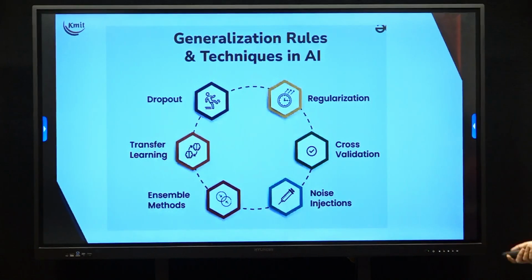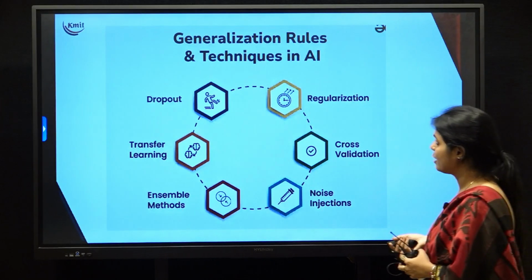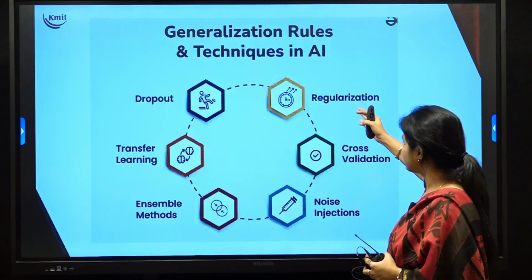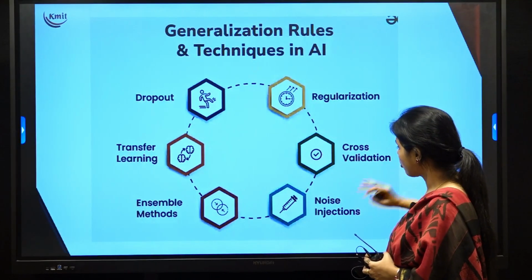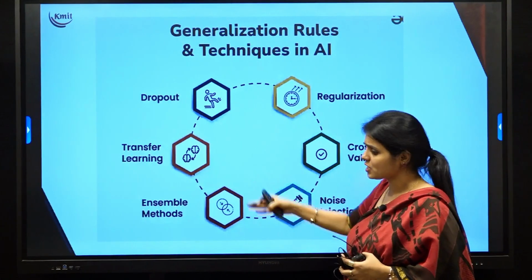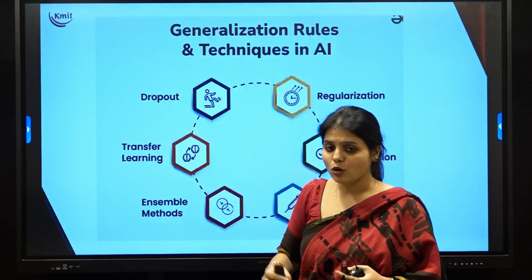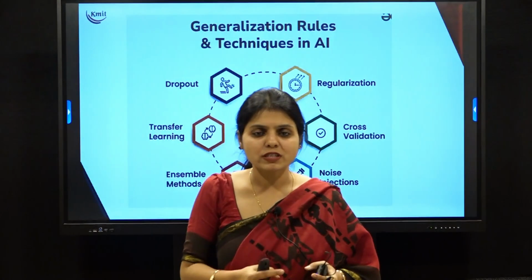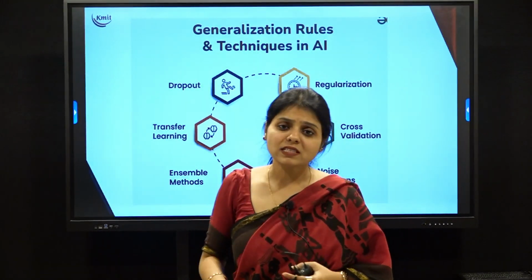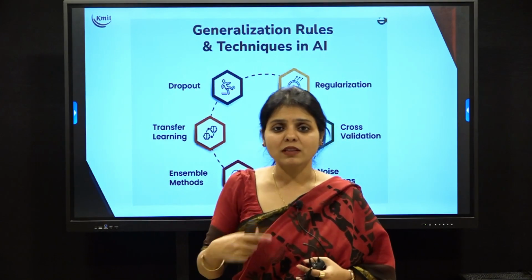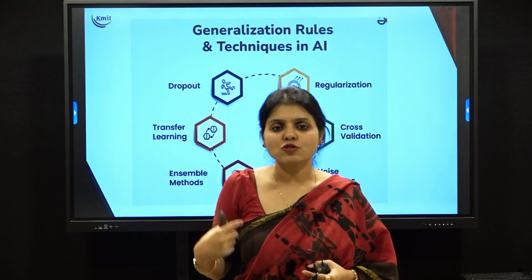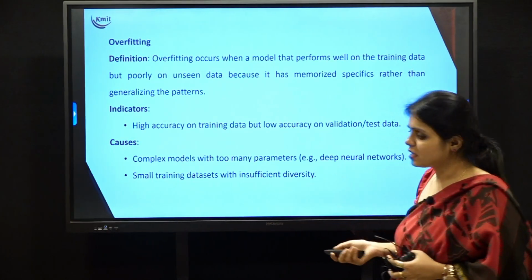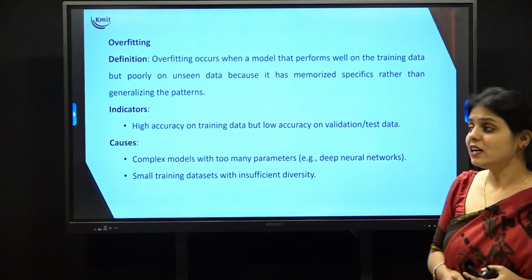There are different techniques and rules in AI for generalization. We use processes called dropout, regularization, cross validation, noise injection, ensemble methods, and transfer learning, depending upon whether the model is overfitted or underfitted. First we will understand what overfitting and underfitting are, and then we will see what techniques to apply when the model is overfitted and what techniques to apply when the model is underfitted. Before we start, let me explain overfitting and underfitting.